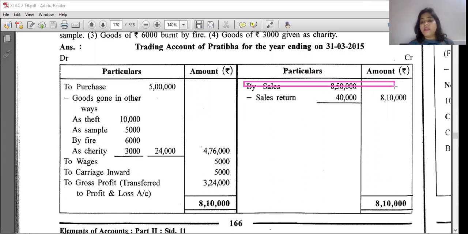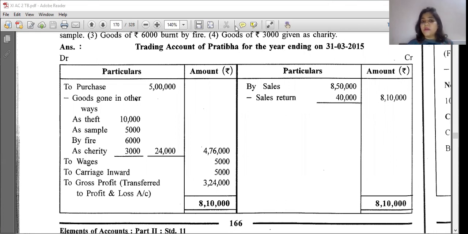This sale is of only that businessman who deals in goods. Here we can see the trading account of Pratibha for the year. Now Pratibha Trading is dealing in, suppose, textile. So they are purchasing and selling only goods related to textile, and it is termed as their sale.